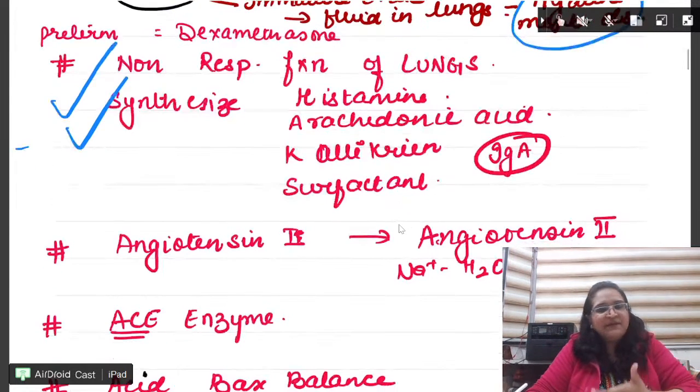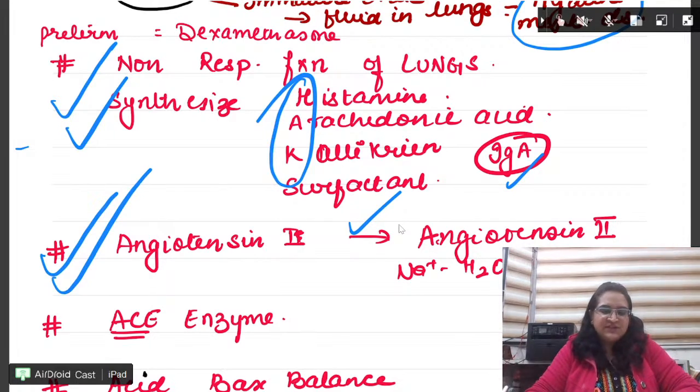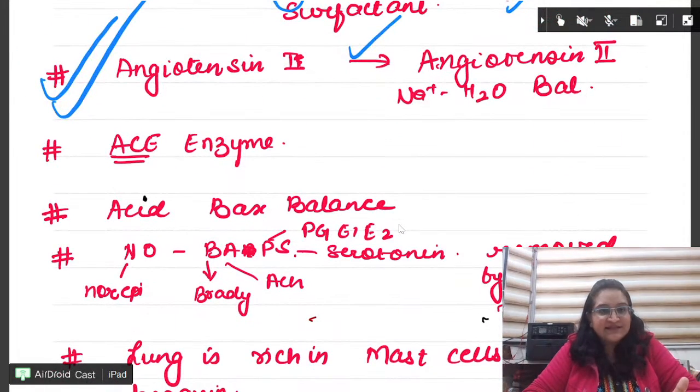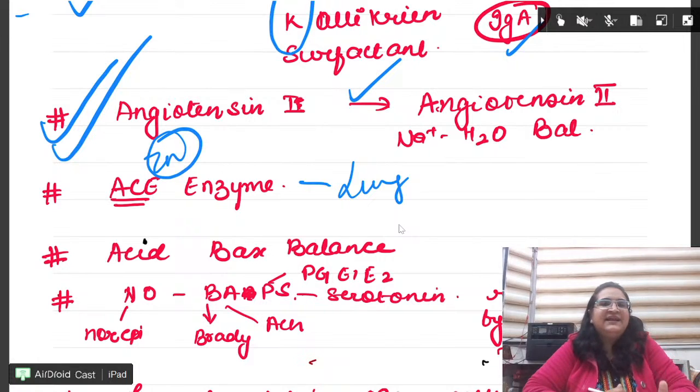Okay, so non-respiratory function of lungs. First of all, to learn HAC. It releases histamine, arachidonic acid, kallikrein, IgA, surfactant. Right. This second function is what confuses the kids, right? It has ACE enzyme. Lung has ACE enzyme, which is zinc containing. Okay, both are the questions.